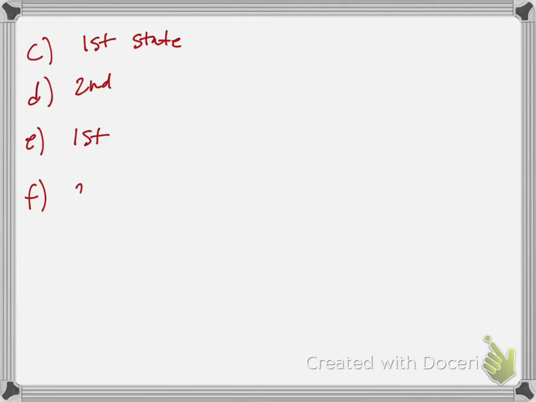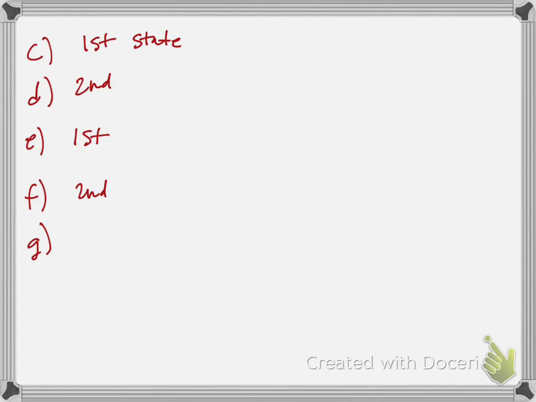The incorrect reasoning or statement was the second one. It says the acceleration must be equal to g at height h. But remember that at height h, it's not in free fall. There's tension in that string. So that's how those work. Now, you'll notice it doesn't say to justify your answer here. So you're allowed to just write those and move on to the next part of the problem.